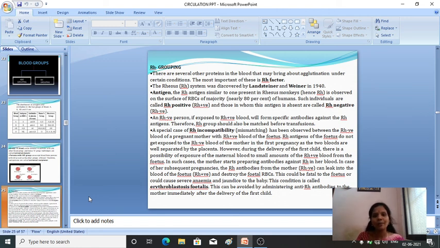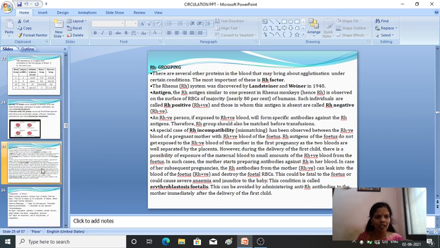Fine. So during the subsequent pregnancy, that is during the second pregnancy, the RH antibodies from the mother's blood will start destroying the RBC of the fetus. Okay, the RBC of the fetus will be destroyed. Again, the baby will have severe anemia and jaundice. And that process we commonly call erythroblastosis fetalis. Okay, that's RH grouping. Hope it is clear to you.